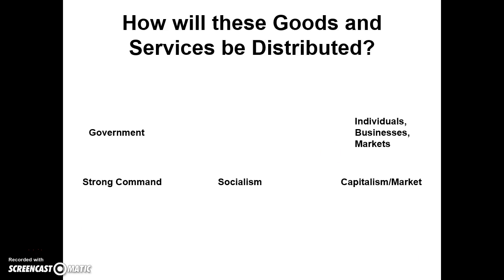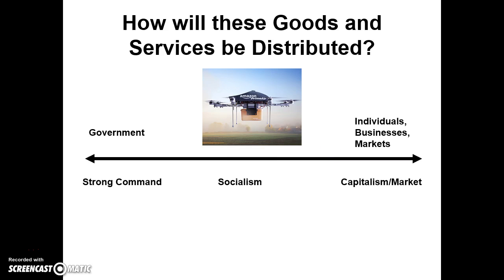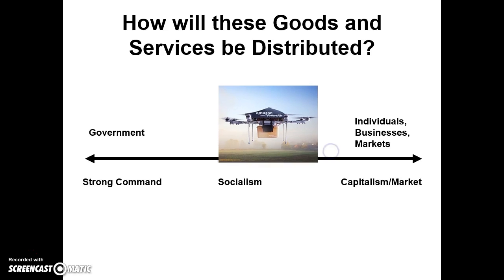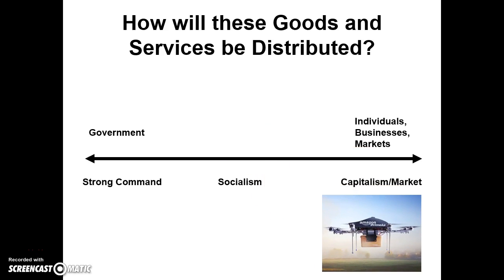Finally, our last question, how will these goods and services be distributed? So, in which economic system would allow for a drone to deliver packages to your house? Correct. If individuals, businesses, or the market are answering this question, they're going to use drones because, again, it reduces costs and allows them to get packages to you quicker and more efficiently, possibly for a cheaper price, making more profit for the individual or the company.